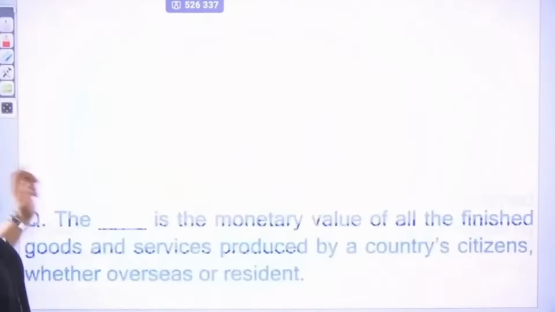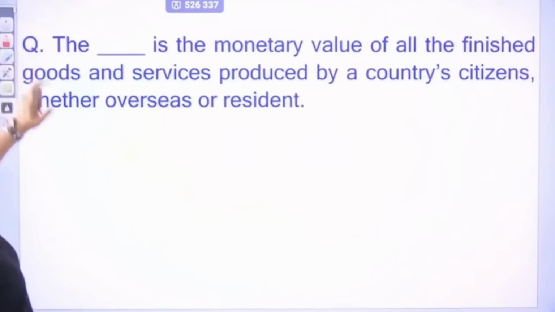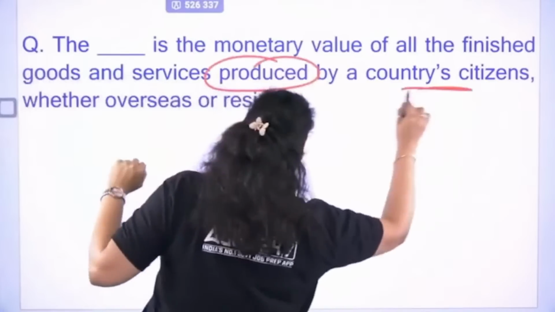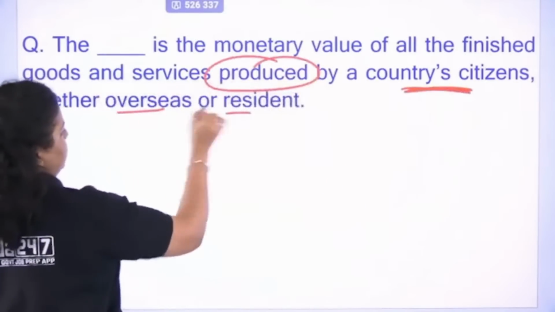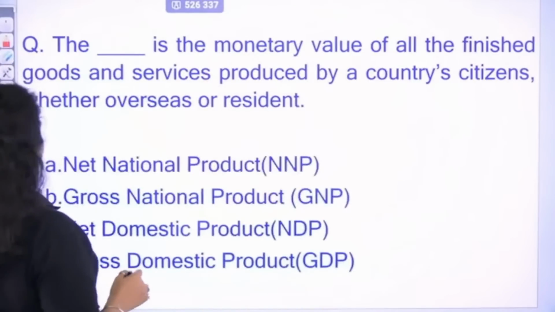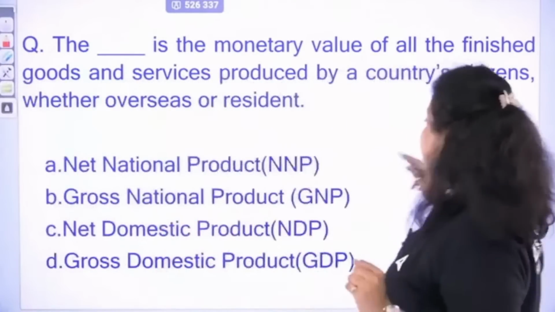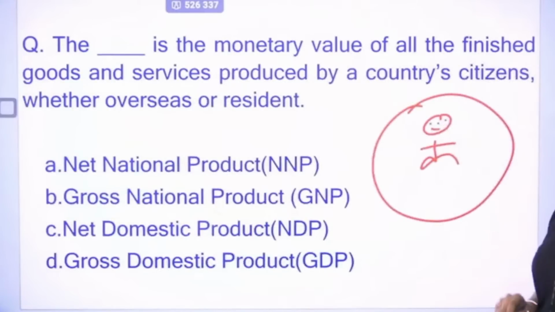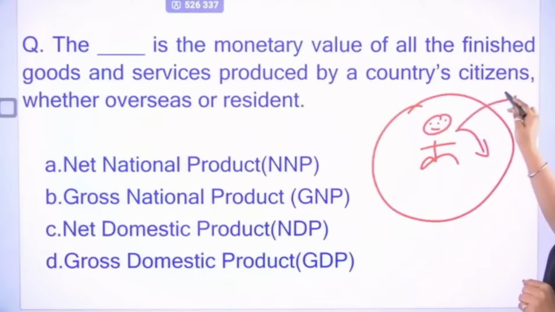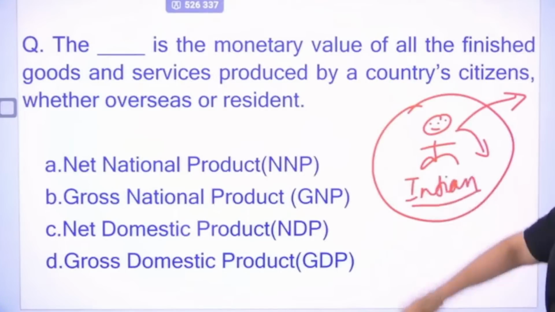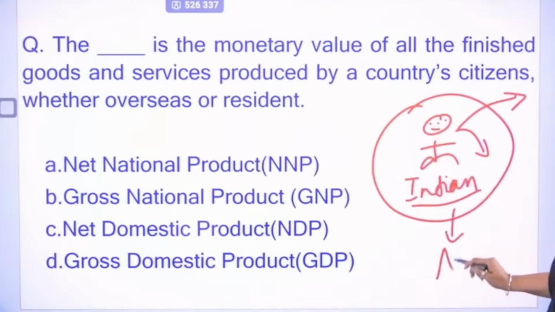Okay, next. The dash is the monetary value of all the final goods and services produced by a country's citizen, whether overseas or resident. So what does this mean? When the production of goods and services is done by the citizen of a country, within or outside the geographical boundary, okay, but it has to be done by the citizen. This person is an Indian citizen. So this is known as what? This is known as national product.